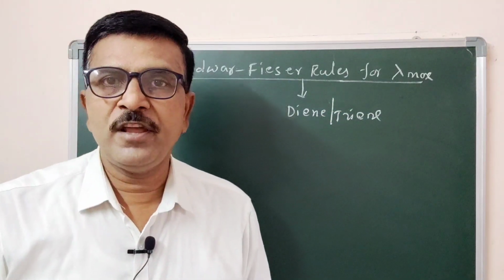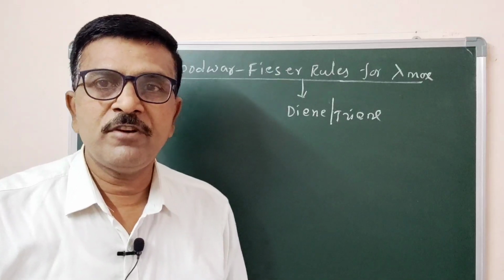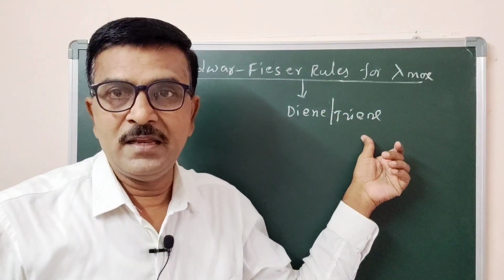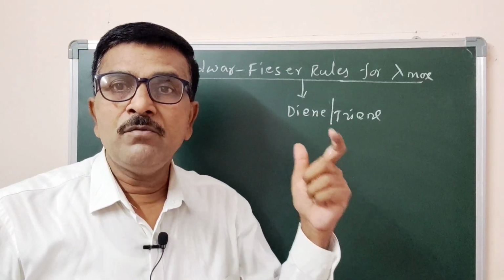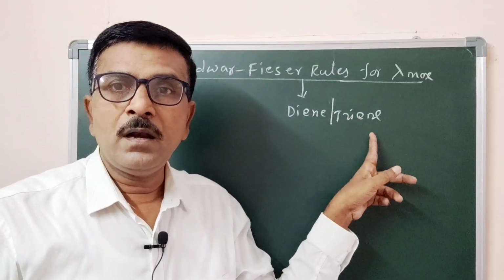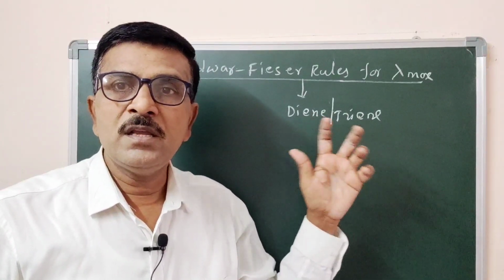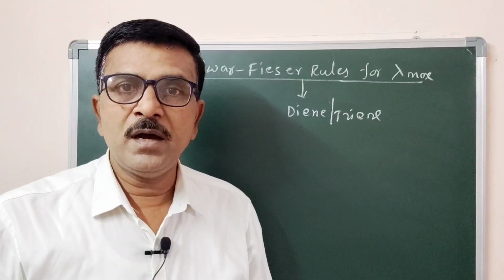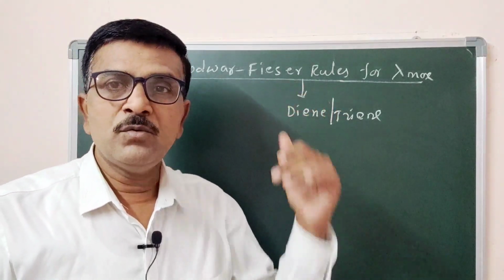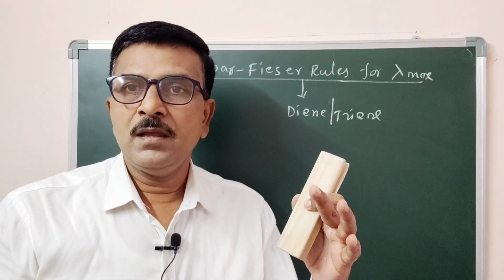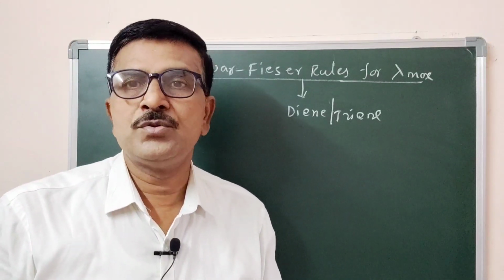These rules are formulated for the calculation of absorption maxima for a diene and a triene, that is, a molecule which contains two double bonds, a diene, or three double bonds, a triene. So those compounds' absorption maxima are calculated using Woodward and Fieser rules. Let us study what the Woodward and Fieser rules are.